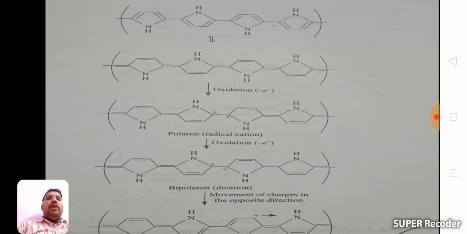After that, we again add an oxidizing agent for the oxidation reaction. What are oxidizing agents? Lewis acids or halogens. Both are used for oxidation reactions. So we get a positive charge, that is a bipolar ion. After the bipolar ion, the bond is shifted towards this side. This positive charge moves in this direction. Here also there is a positive charge, and it moves towards this direction. This is the p-doping, or oxidative doping, of polypyrrole.